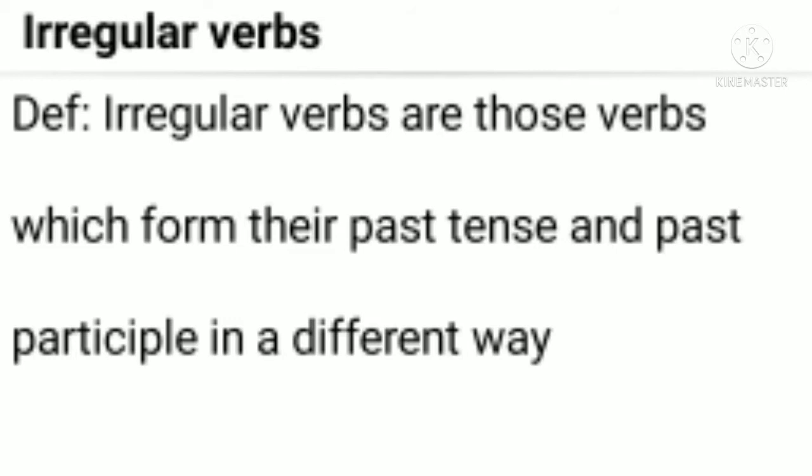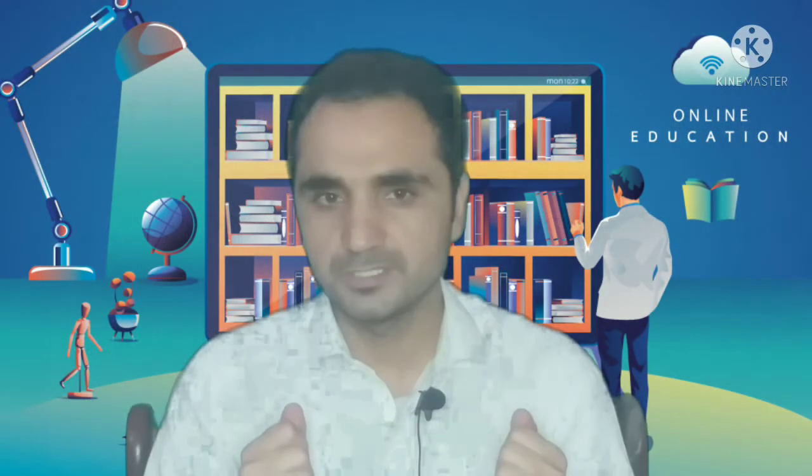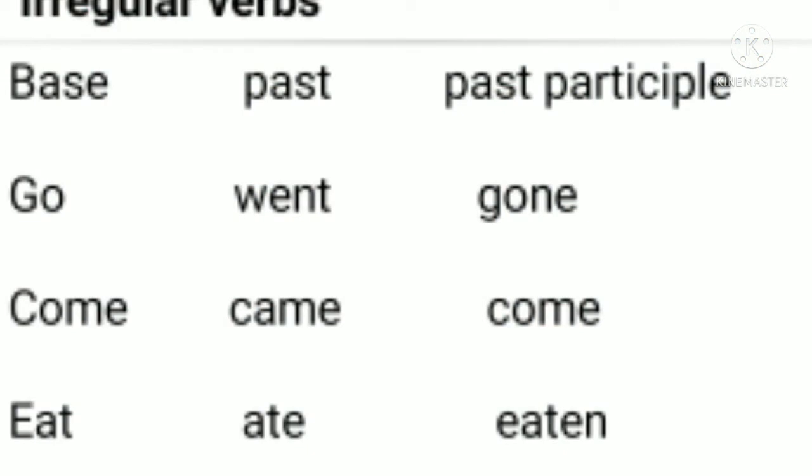As we have discussed about the regular verb, it has a specific pattern, and that specific pattern is to put ed, ied to change them into past or past participle. But irregular verbs do not have any specific pattern to change them into past or past participle, right? Through the example you will understand easily. So let's take an example of irregular verbs.